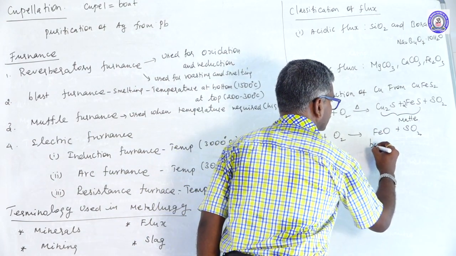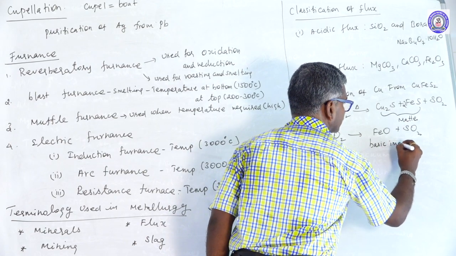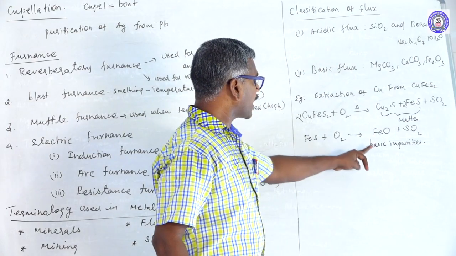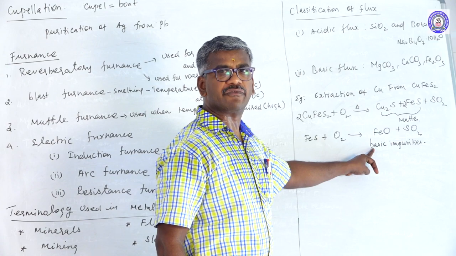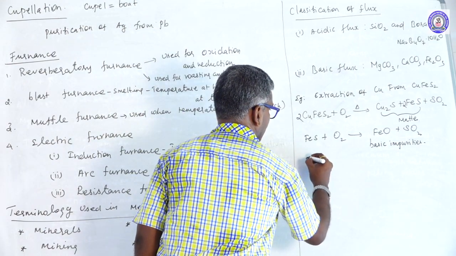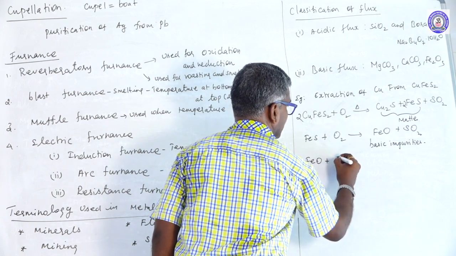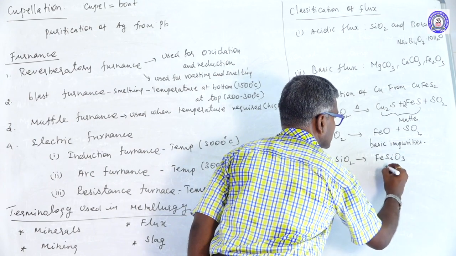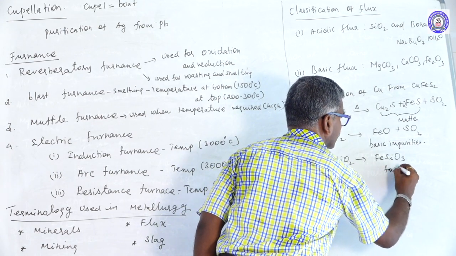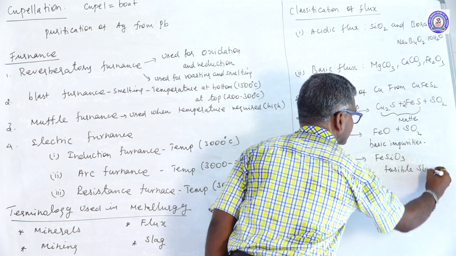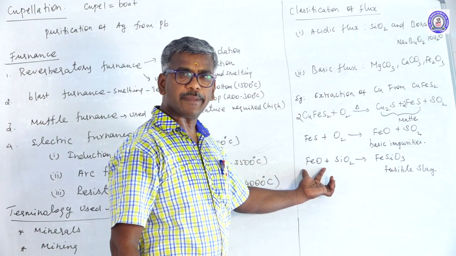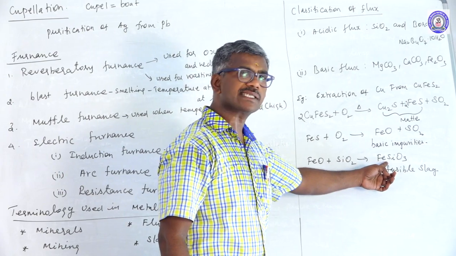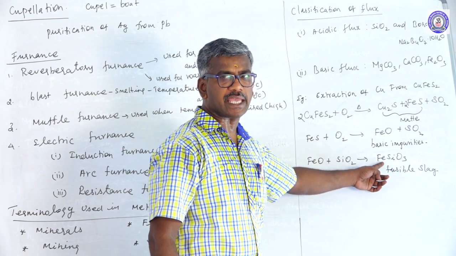This is known as a basic impurity. Acidic flux is added to the basic impurity to form fusible slag. FeO reacts with SiO2 to form FeSiO3. This is the fusible slag. This one is a basic impurity. Basic impurity treated with acidic flux forms slag, the name is iron silicate.